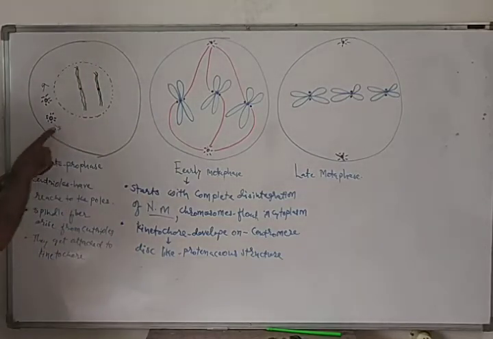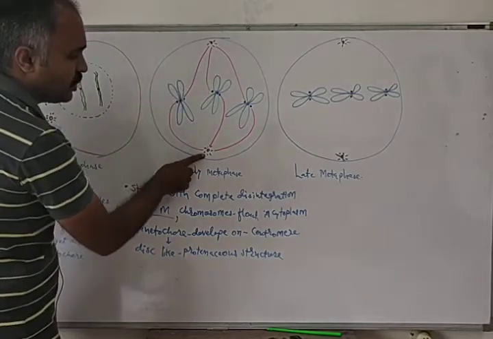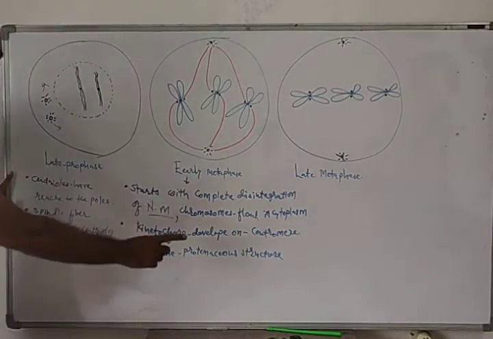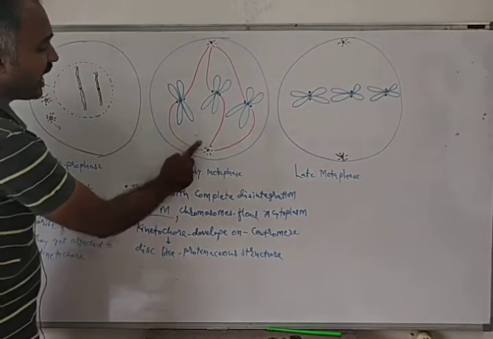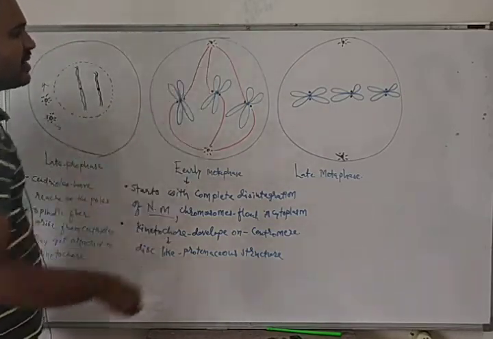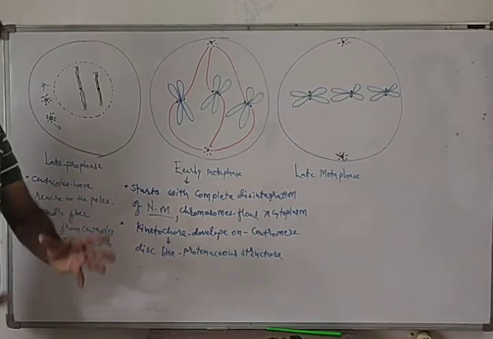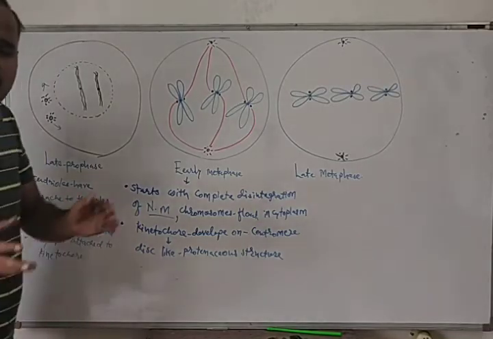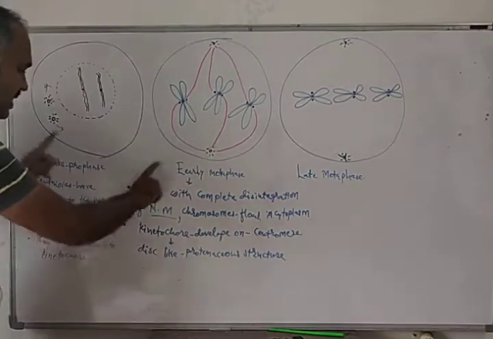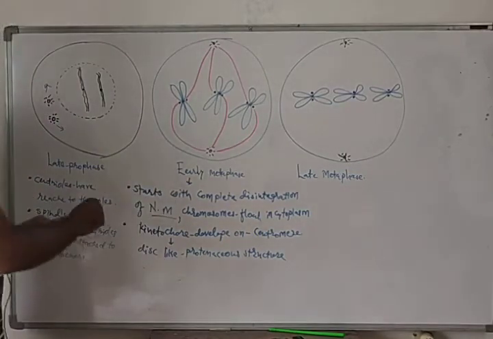Now the centrioles have reached the poles, and from the centrioles, spindle fibers arise. These spindle fibers get attached to the kinetochore of the centromere. These are the features of the early metaphase.